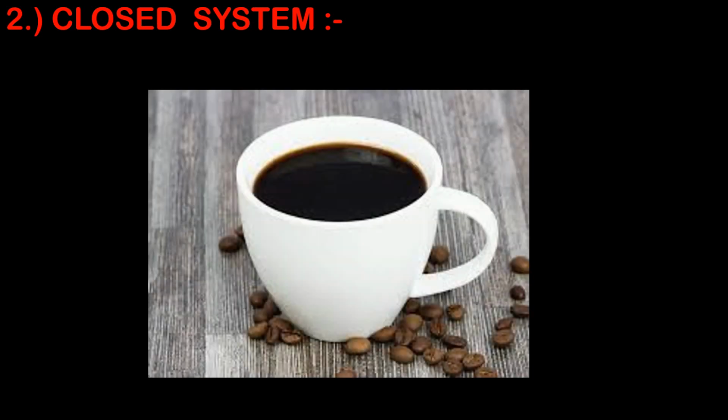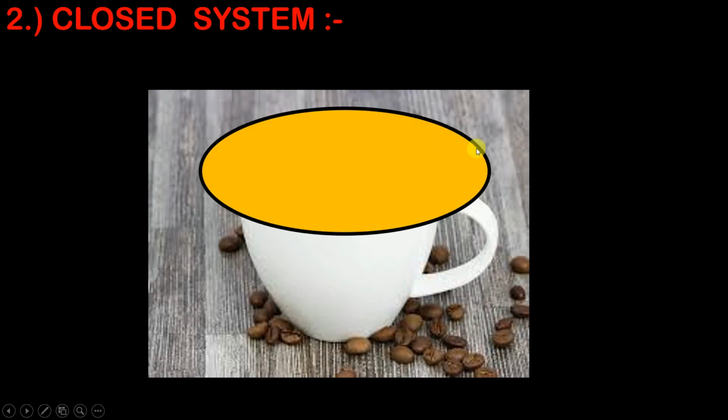Now let us understand the second type of system, that is nothing but the closed system. Now for a closed system, again I am going to consider an example of a cup of coffee. Now on this, what we are going to do is that we are going to place a saucer. So I have placed a saucer over this cup. Now since we have placed a saucer over this cup, therefore the mass won't leave out of this coffee, which means that since we have kept a saucer over this cup, therefore there won't be vapors coming out of this glass.